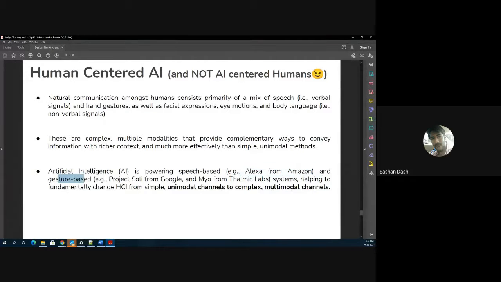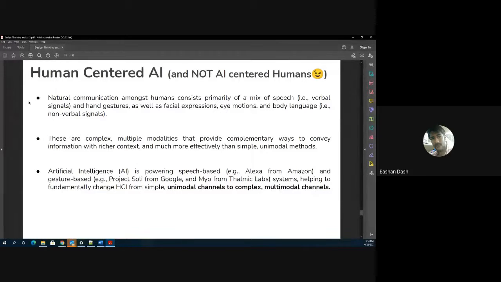Then they have gesture based. There's a project solely from Google. Probably you people can Google about this project from Google. So there are a lot of things which are fundamentally changing how users interact with the system, and this actually boils down to artificial intelligence. Right? I hope I'm clear.